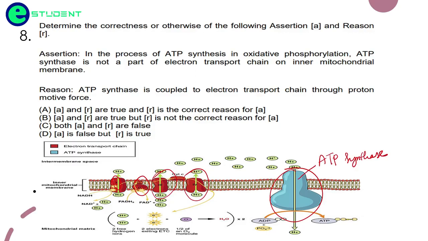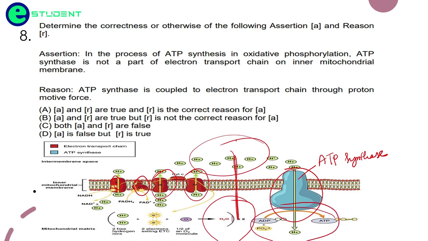ATP synthase is responsible for using the electromotive force, which is created by the proton gradient, and because of this proton gradient difference between the two sides of the mitochondria, it is going to produce the ATP. So what they are saying, in the process of ATP synthesis in oxidative phosphorylation, ATP synthase is not part of the electron transport chain, which is absolutely wrong.